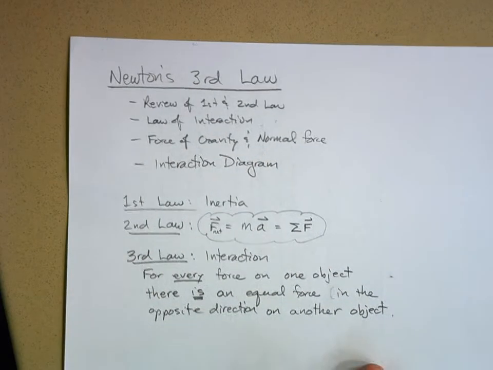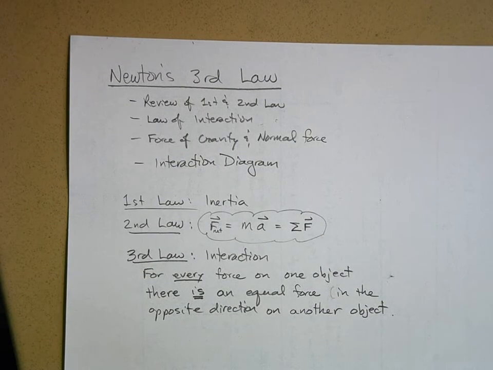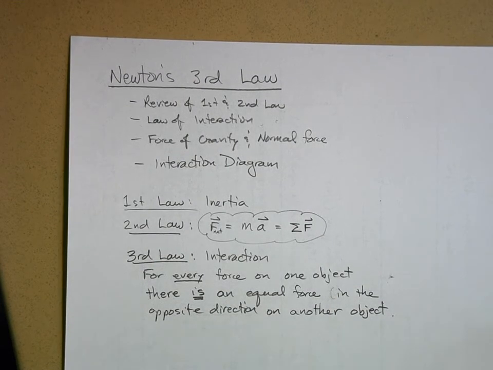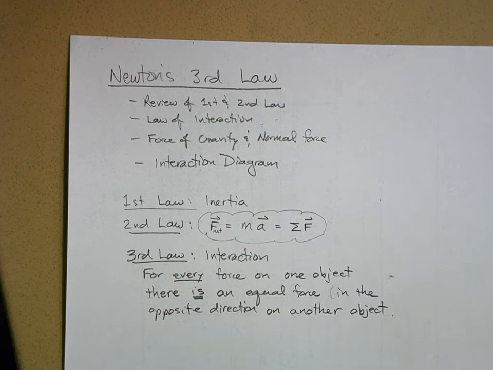This is a big deal. If you punch a wall, you push the wall to the right, but the wall applies an equal but opposite force to your fist to the left. Okay? So, for every force on one object, there is an equal force in the opposite direction on another object.